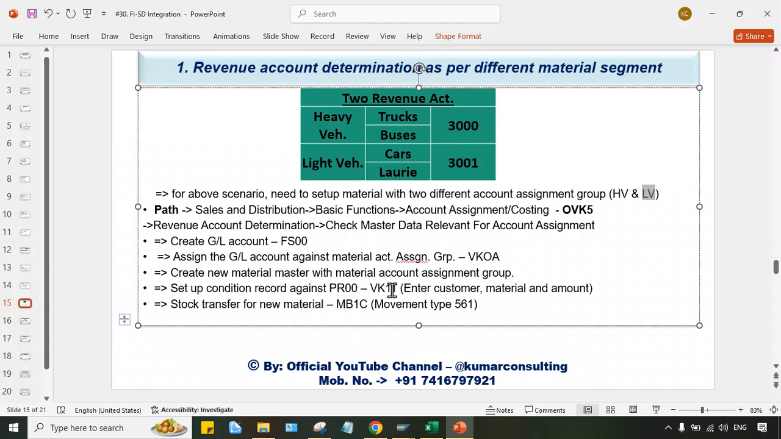I've shown you already in the video. So maintain the VK11 for the newly created material master, and then stock transfer MB1C also you have to perform. Transfer some 10-20 quantity, and then after that you have to create a sales order, then goods issue, and then finally invoice you have to post, and then you see the accounting entry and see whether the GL sales revenue which we have created for LV is triggered or not. Okay, if it is triggered, then everything is fine. So this is the assignment for you people.